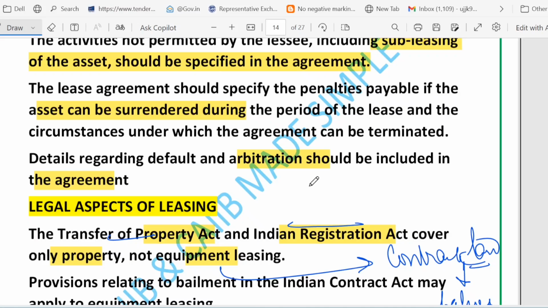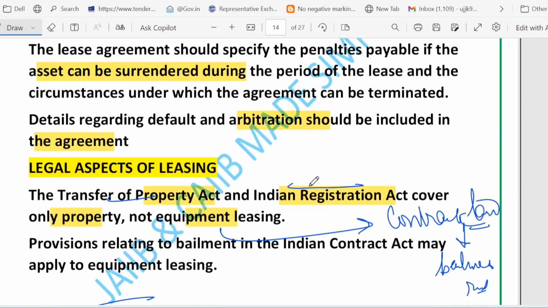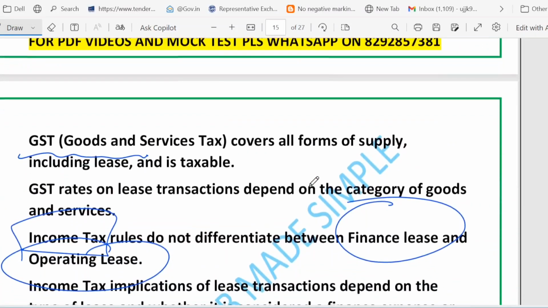So friends, let's revise the key points. A lease must specify any forbidden activity like subleasing and the penalty for early surrender. The agreement must state termination events, default and dispute resolution. The Transfer of Property or Registration Act applies mainly to immovable property. Equipment leasing is governed by contract and bailment principles. Then GST treats lease as a taxable supply. The rate depends on the asset or service category. Income tax treatment depends on lease type. The lessor normally claims depreciation, and lease rentals are taxable income for the lessor. We have already covered it.